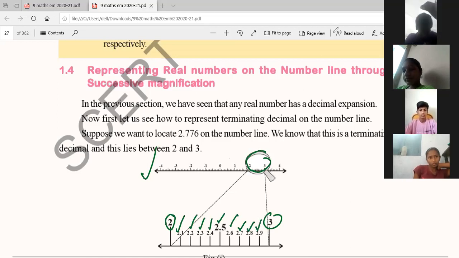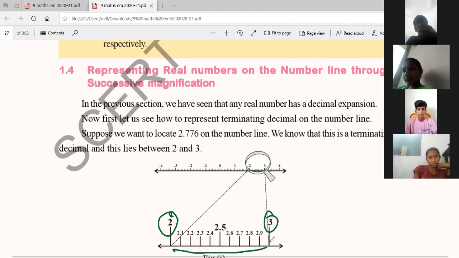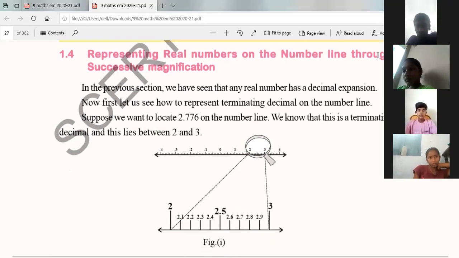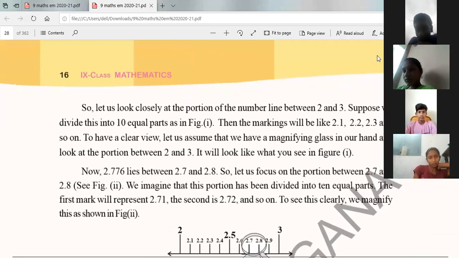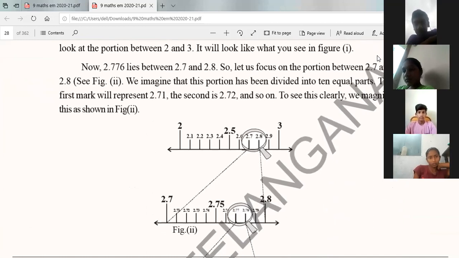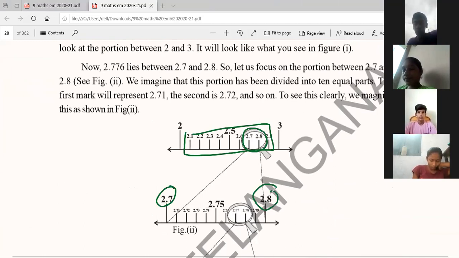Okay, this is very important, Nana. The concept is very important, very interesting also. See, between 2 and 3 we have 10 more numbers here, right? Okay, and next, so likewise, between 2 and 3 we have 2.1 to 2.9. Even if you put a magnifier on 2.7 and 2.8, again you are choosing 2.7 and 2.8. Between these 2.7 and 2.8 also we have 2.71,